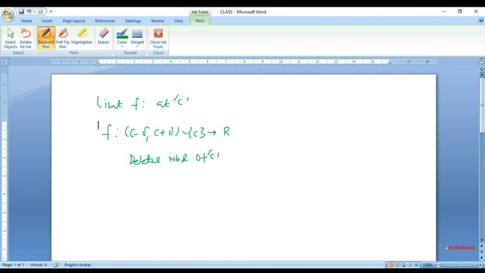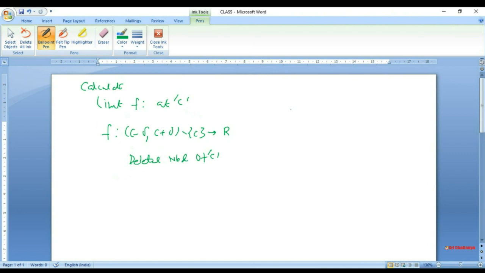It means if you want to calculate the limit of a function at c, then you need to be given the function defined in a deleted neighborhood of c. Now, it may also happen that f is defined at c, but that does not matter.